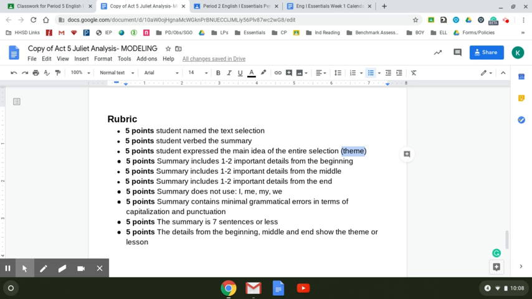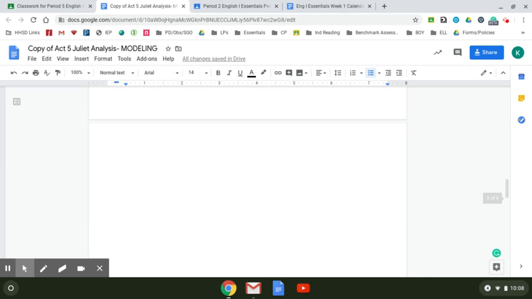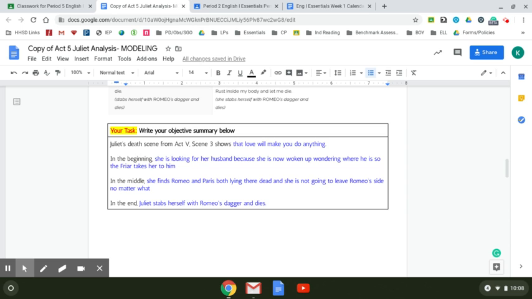They didn't use I, me, my, or we. Their summary includes minimal grammatical errors. As you can see, my Grammarly is all green. They didn't make any spelling, punctuation, or capitalization mistakes. It is only 4 sentences, so it is 7 sentences or less. And again, the details really do show you that lesson, that love can make you do anything.